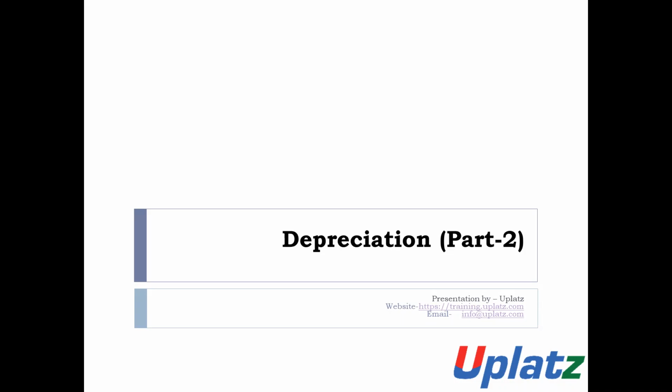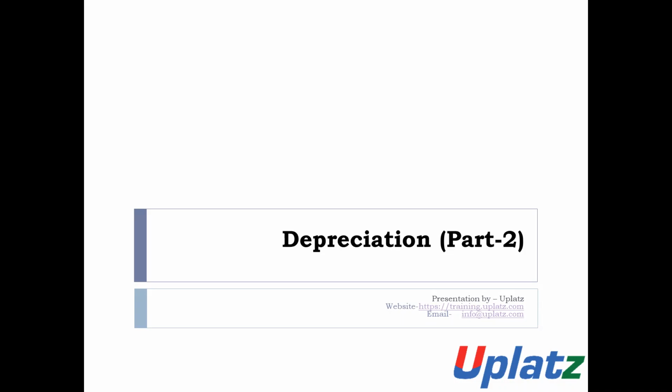In part 1, we have discussed what depreciation is, the meaning of depreciation, and we have also discussed amortization and depletion.